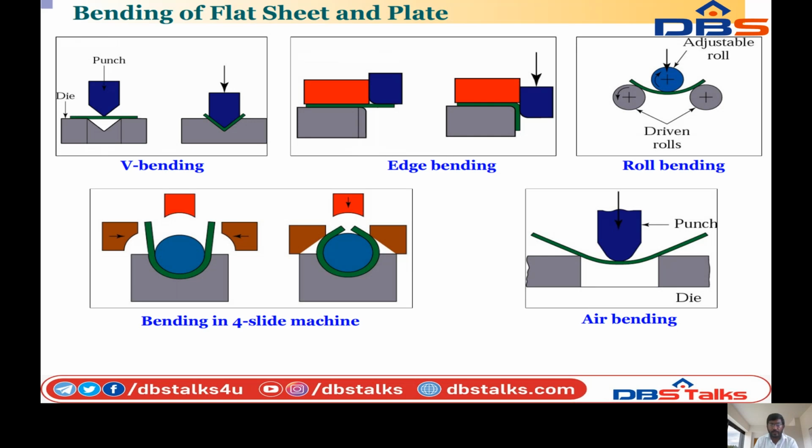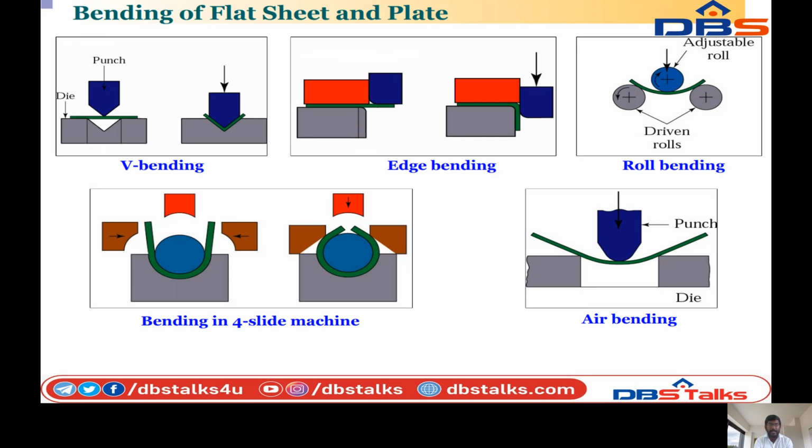Coming to roller bending, the sheet metal is placed between three rollers. The middle one is an adjustable roller. The bottom rolls are drive rollers. The drive rollers rotate in the anti-clockwise direction and the adjustable roller rotates in the clockwise direction. That's why the sheet will bend. So this is roll bending.